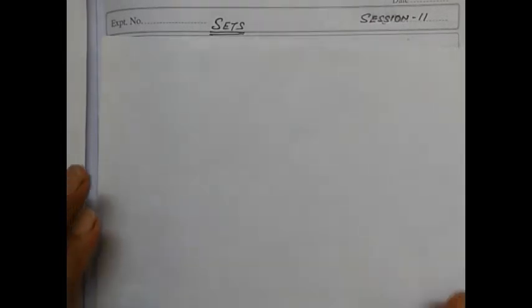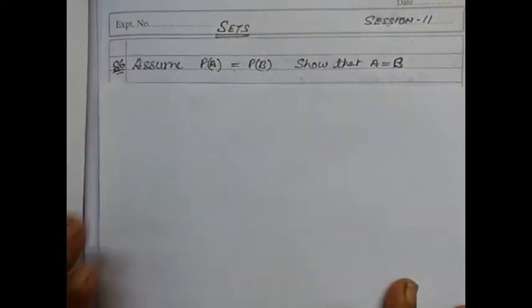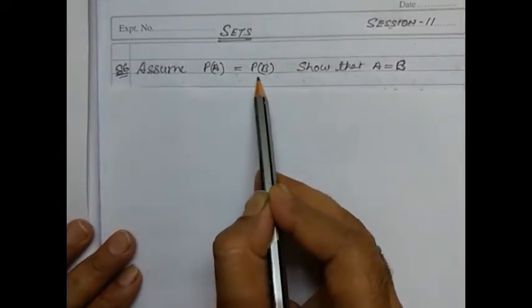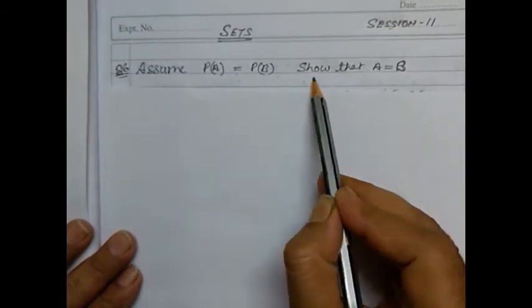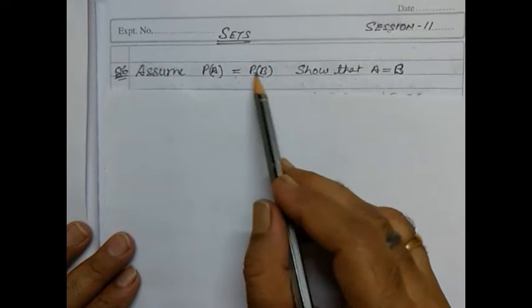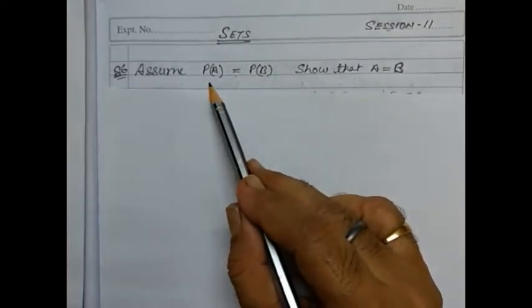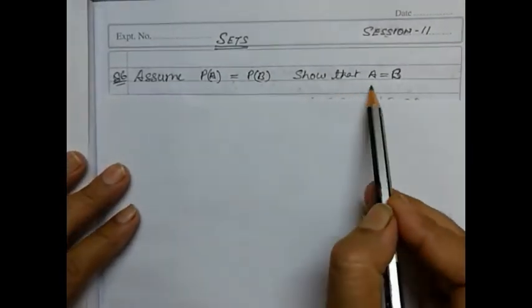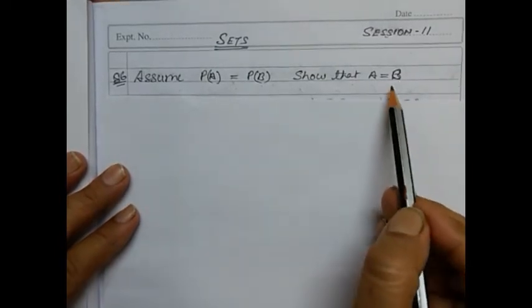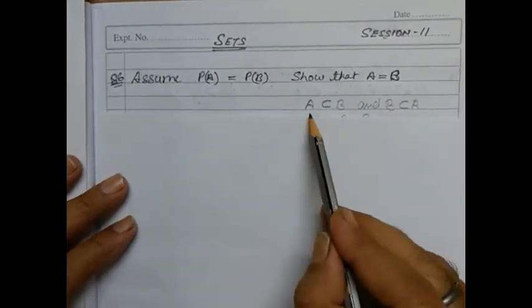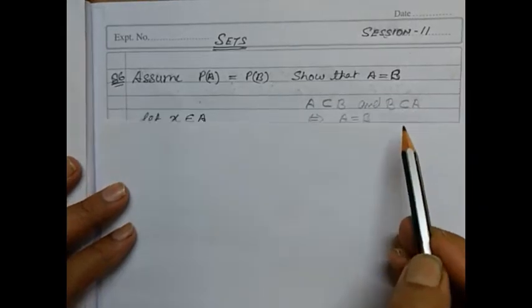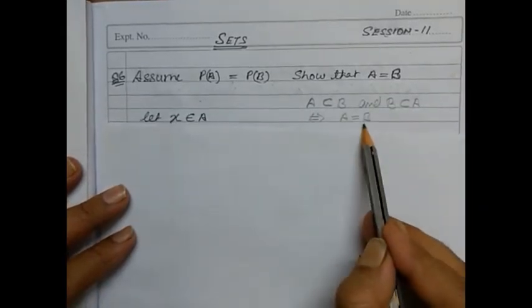Now let's see the 6th question, what it says. It says, assume power set of A is equal to power set of B. Show that A is equal to B. When we are considering the power set, we know very well what the power set means. By taking that, we need to show A is equal to B, and we know the property of subsets that if we prove that A is a subset of B and B is a subset of A, then we can say that A is equal to B.